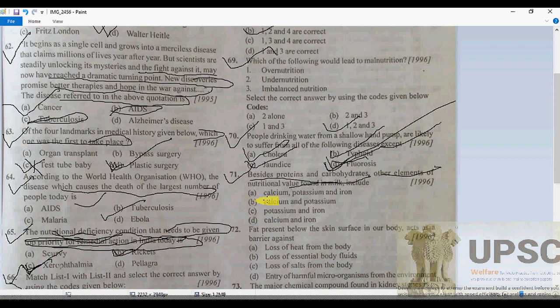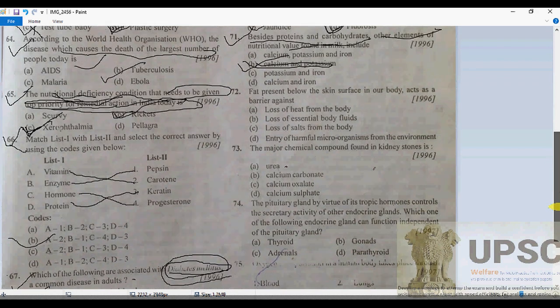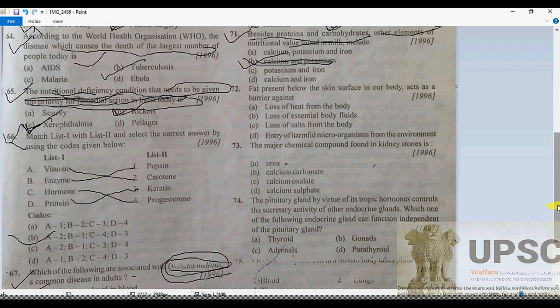So now see, we have the choices here: calcium, potassium, iron, that can be the concern here. 71 is going to be calcium, a measurable amount here, my dear. So B will be the correct one. Once again, let me inform you that besides the protein and carbohydrate, approximately 67% of the calcium, 35% of the magnesium and 44% of the phosphorus is found in milk. Remember that.